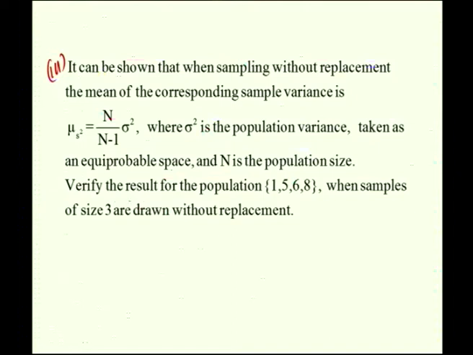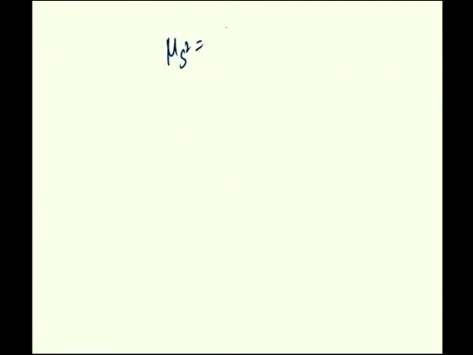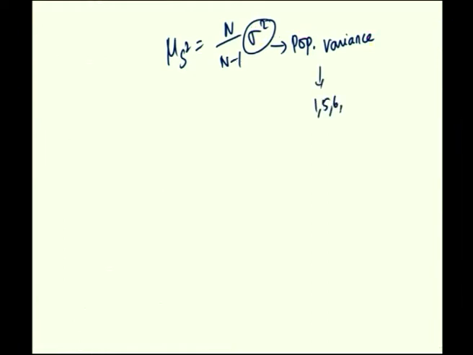Now, we have to verify the result for this population, where the population size is 4 and samples of size 3 are drawn without replacement. You are asked to verify whether mu s square is equal to n by n minus 1 into sigma square. This sigma square is actually the population variance. This is calculated using the values 1, 5, 6, 8.